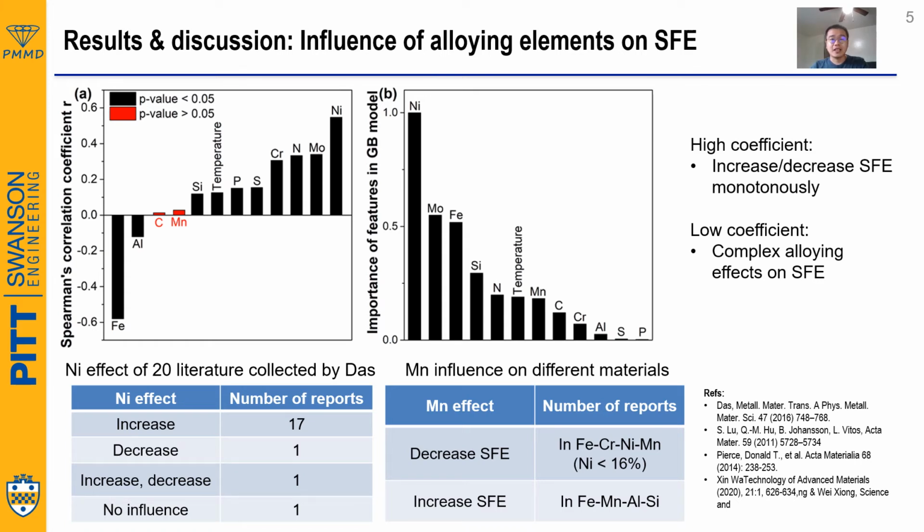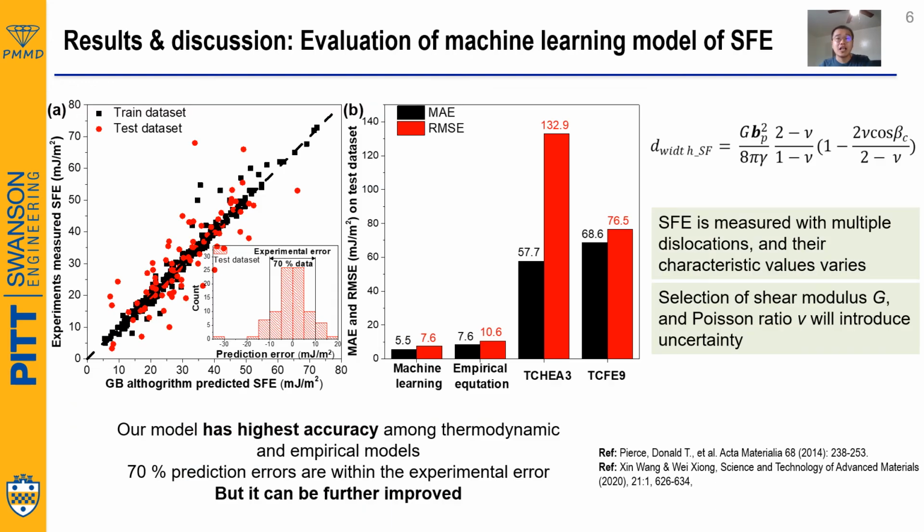Out of 20 papers in total, 17 reported the increasing effect of nickel. How about carbon and manganese, which have a very low coefficient? They may have a complex alloying effect. Why? Because carbon and manganese still play a moderate importance in our machine learning model, and by conducting the literature review, we find that in the iron, chromium, nickel, manganese alloy system it does decrease the stacking fault energy, while in iron, manganese, aluminum, silicon systems, adding manganese will increase the stacking fault energy.